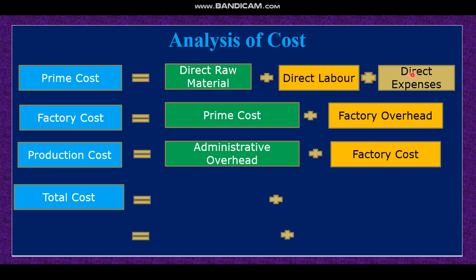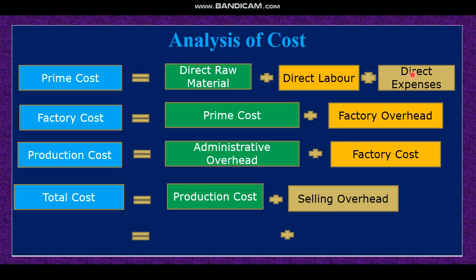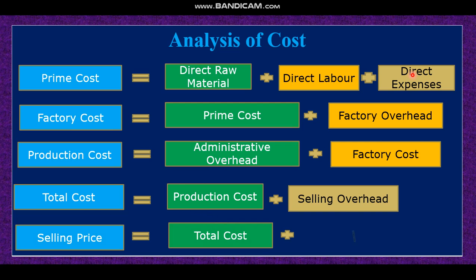Now total cost: production cost plus selling overhead. Last topic, selling price: total cost plus estimated profit or loss. If there is profit, then we have to add it. If there is loss, we have to subtract it.